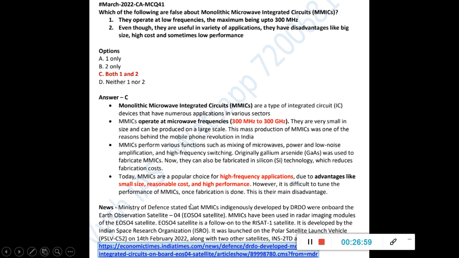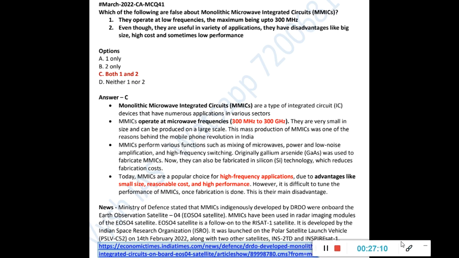Okay, so the Ministry of Defence has stated that MMIC is indigenously developed by DRDO, where on board the Earth Observation Satellite, that is this EOS-04 satellite which India has made, the Sat-1 satellite, all these are in news. So about that also a question can come. So in that, MMIC has come into context in the news, and so UPSC can ask any type of question. Okay, in February, March, it was fully in the news.